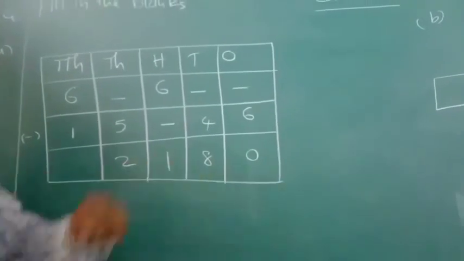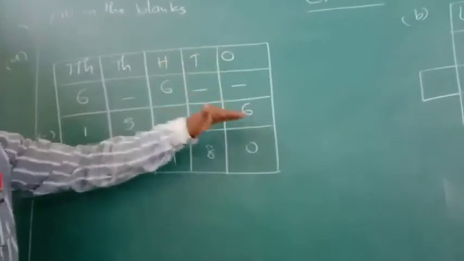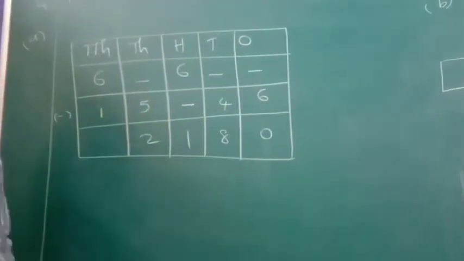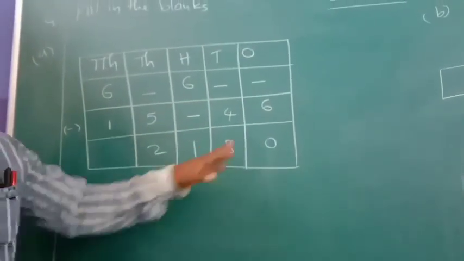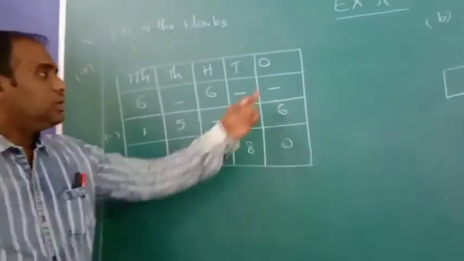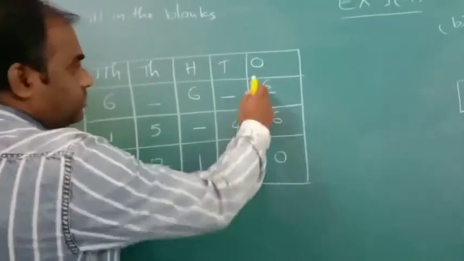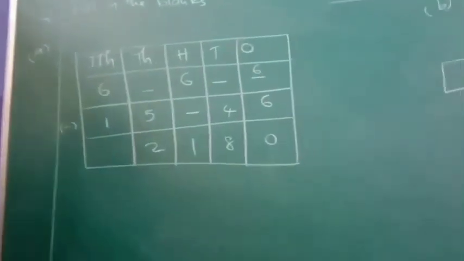Okay, 0 is there, beta. Here 6 is there. From what number do we subtract 6 to get 0? Tell me. Same number means only it is 0. 1 minus 1 is 0, 2 minus 2 is 0, like that only. 6 minus 6 is 0. Here what to write, beta? Underline. 6 minus 6 is 0.